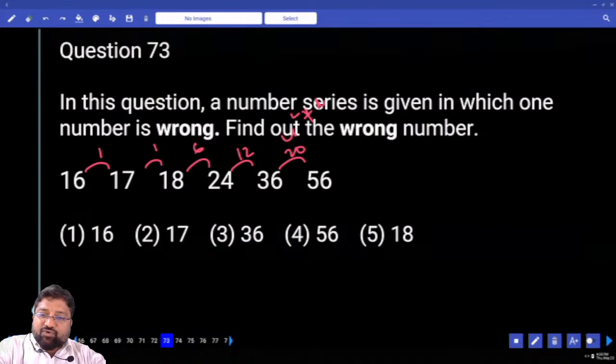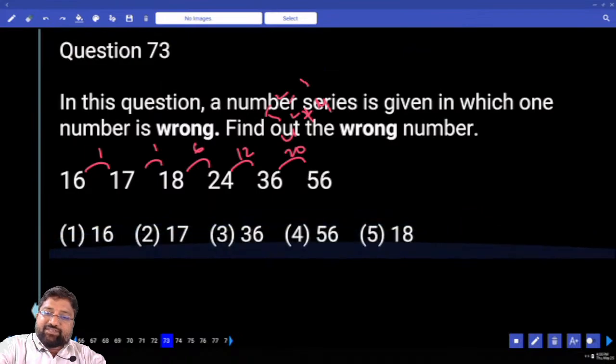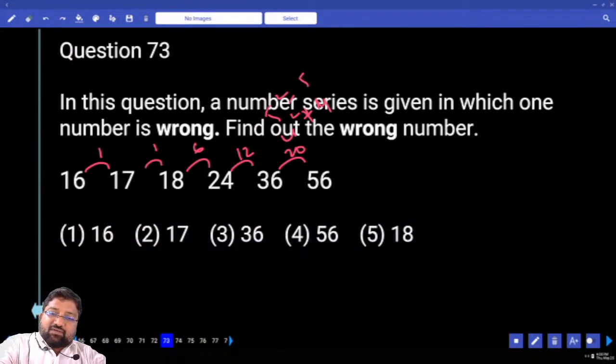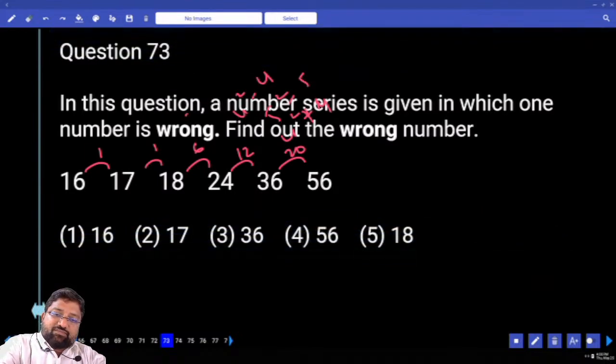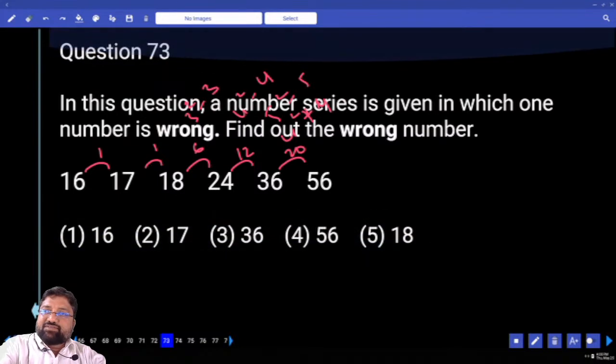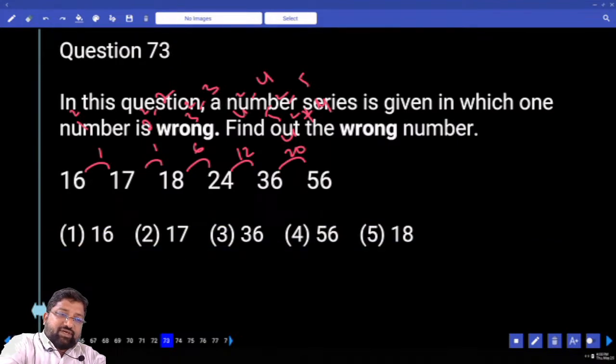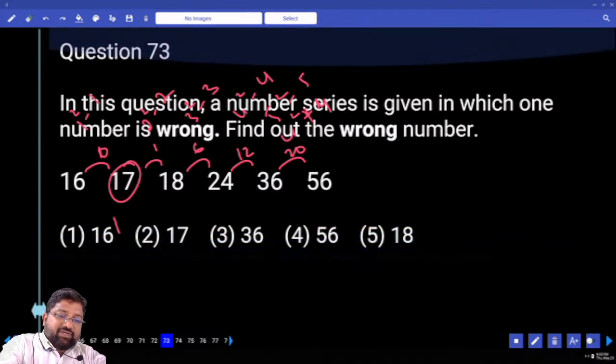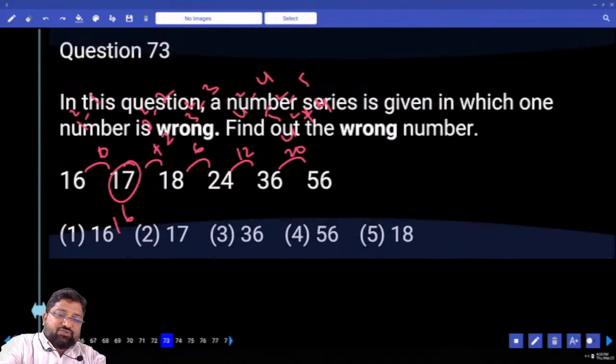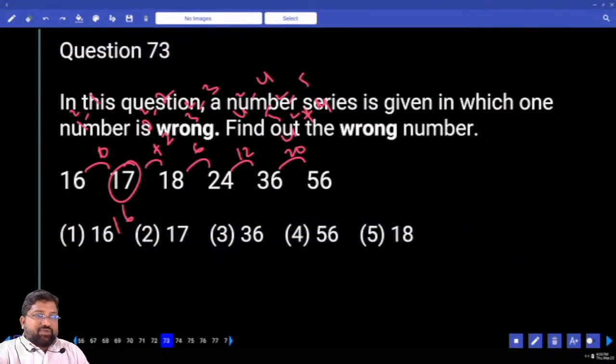So 4 square minus 4, 3 square minus 3, 2 square minus 2, 1 square minus 1. 1 square minus 1 is 0, and this should have been 16. 16 plus 2, yes, it is 18. Happy. Which is my wrong number? 17 is my wrong number.